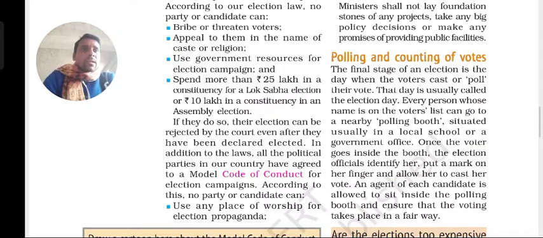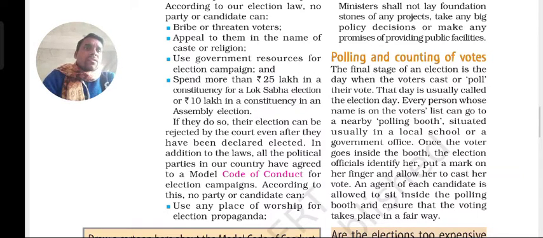So once a voter, he or she, enters the booth, he shows his ID card. We have already studied that one of the ID cards given is the voter ID card. That card gives the total information. And not only the voter card, if some people don't have the voter card, they can show the ration card or a driving license, and that is also allowed. Nowadays each and every person may have one.